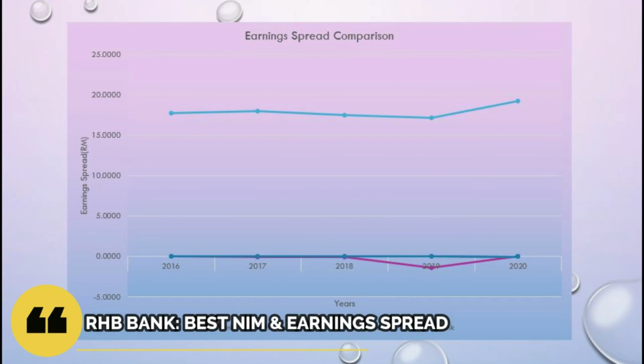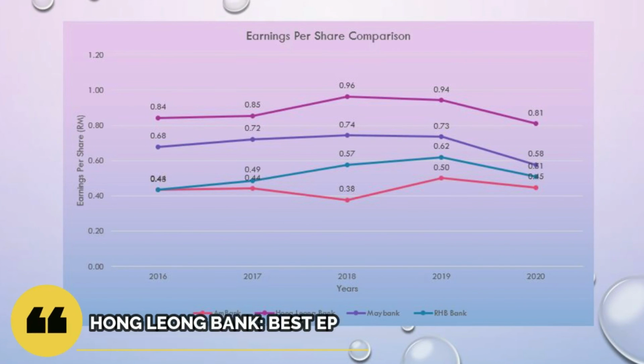RHB has good control of the revenue and expenses on the interest to earn more money. Hong Leong Bank also has good effectiveness in terms of borrowing and lending money, and also the highest intensity of competition. Thus, Hong Leong Bank has the best earnings per share of the four banks. This means the investor is more confident to invest in Hong Leong Bank because it is more valuable to receive a high profit from the stock.